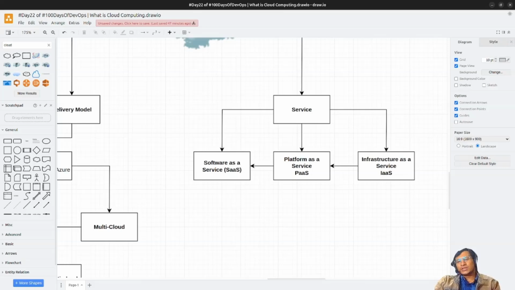And practical use cases of cloud computing, today I'll keep it very short and simple. Practical use cases are hosting websites and applications, data storage and backup, like Google Drive, which we anyhow use for backup, S3 buckets, and Dropbox. Then developing and testing software in virtual environments, and streaming services. In fact, Netflix is hosted on AWS, and YouTube is hosted on Google Cloud. So these are very popular services which are already running on cloud infrastructure.